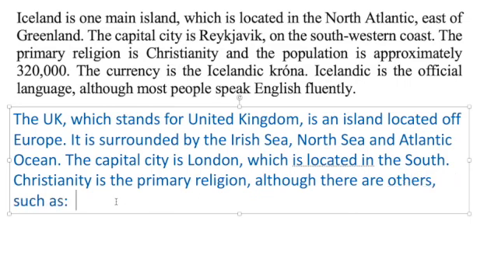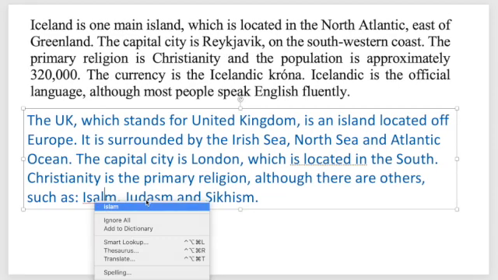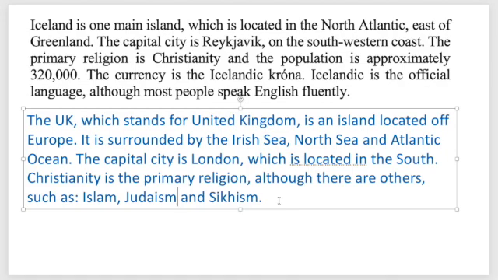Now, for your country, you might not need to do that. In my Iceland example, there is only really one main religion, Christianity. However, your country might be different, like the UK, there may be a few religions. So Christianity is the primary religion, although there are others such as Islam, Judaism, and Sikhism. So I'm actually doing a list here.